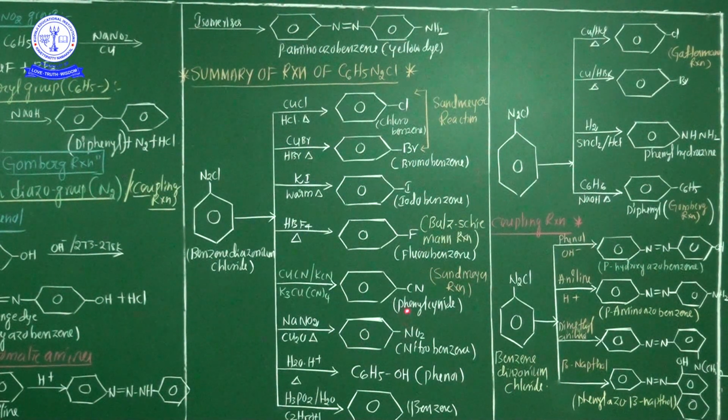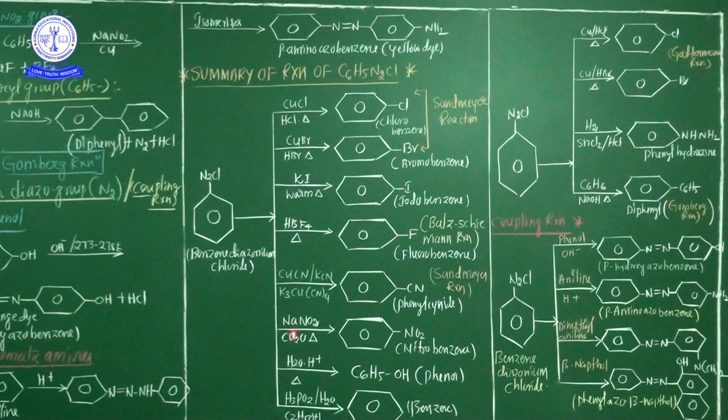Why is it called the Sandmeyer reaction? Sandmeyer is a scientist. He discovered this reaction in the laboratory. That's why the chlorobenzene, bromobenzene, and even phenyl cyanide preparations were discovered by Sandmeyer, and these three reactions are named the Sandmeyer reaction. So from benzene diazonium chloride, there are three Sandmeyer reactions. One is a chlorobenzene preparation method, the second is a bromobenzene preparation method, and the third is a phenyl cyanide preparation method. Now one more chemical reaction.